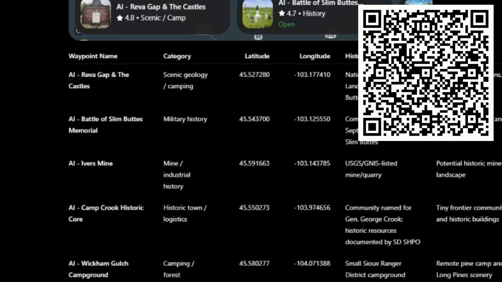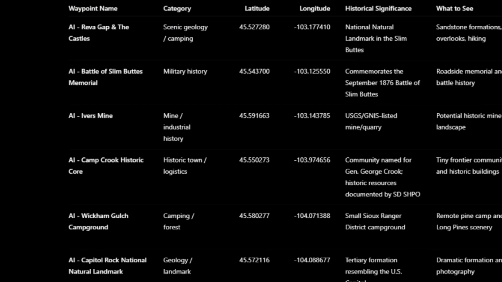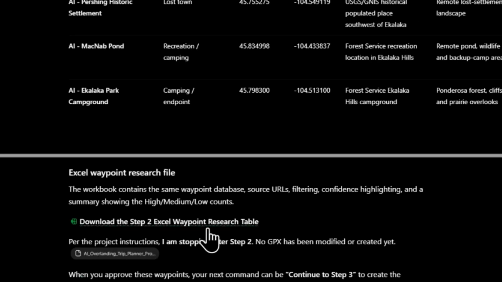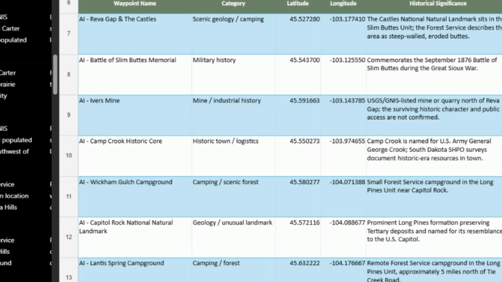It ranks them, tells you what kind of road to get to them, tells you where they are, tells you some information about them, right? So this is basic information about them. And then it comes to there and it says download Excel table, right? So let's take a look at this. This is the detailed table, right? So now I have historical significance.